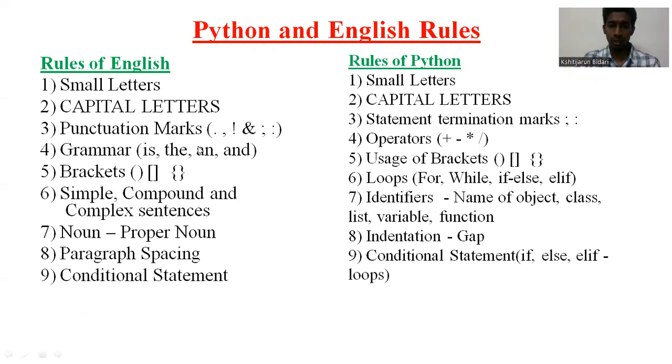In English, we have grammar. In Python, we have operators which connect two things. In English, we have brackets to separate the different clauses. In Python also, we have brackets. In English, we have simple, compound, and complex sentences. Here in Python also, we have loops. And next, in English, we have nouns, verbs, and so on. Here we have identifiers. Identifiers are the things which are similar to names. So you will understand that as we go ahead.